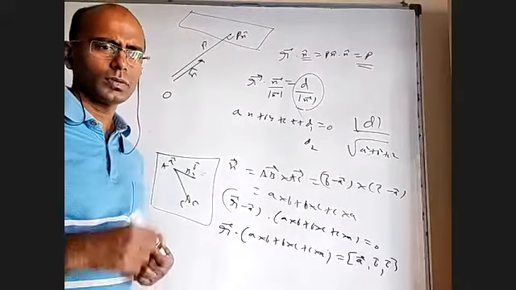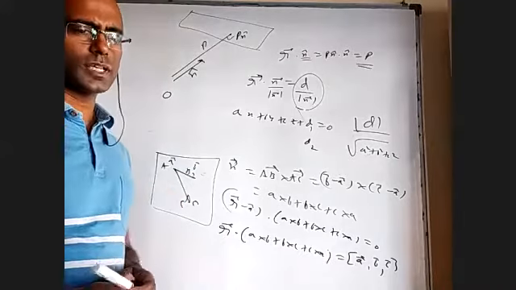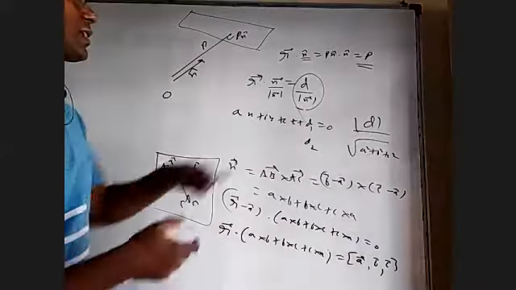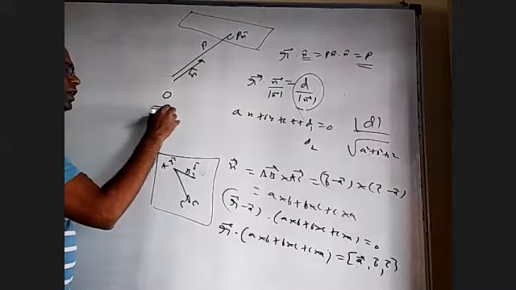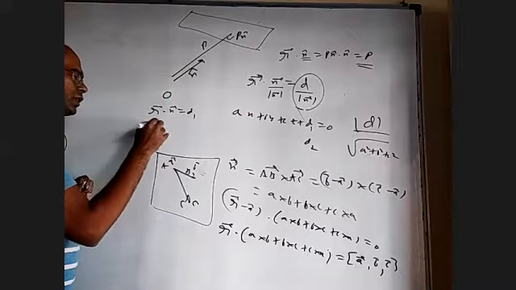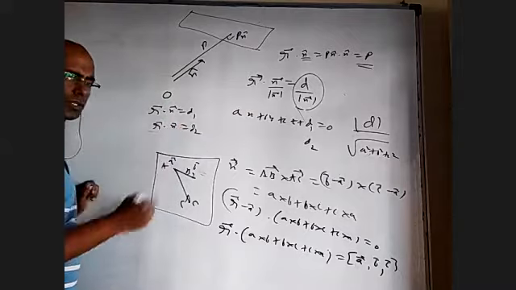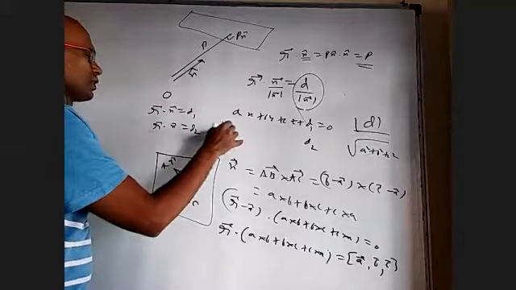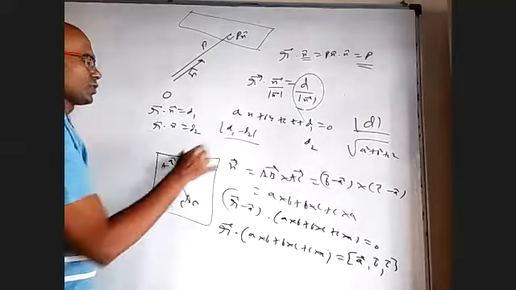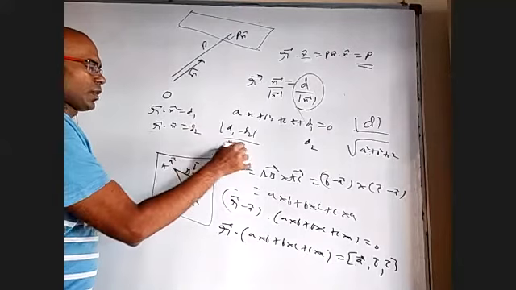Mod d1 minus d2 by root a square plus b square plus c square. Same thing in vectors: if I have r bar dot n bar equal to d1 and r bar dot n bar equal to d2, the distance between these two parallel planes is mod d1 minus d2, the difference of these two, by mod n.